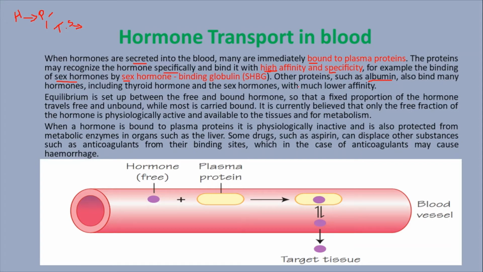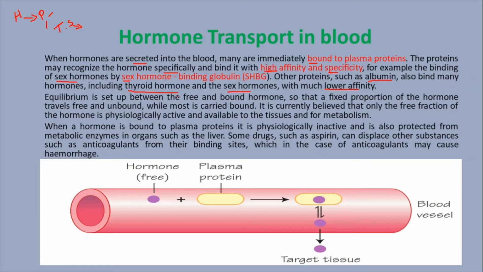The specific proteins and hormone interactions are highly specific, but a general transporter protein interacting with a hormone, for example thyroid hormone or some other sex hormone, is transported by albumin. These are lower affinity interactions.